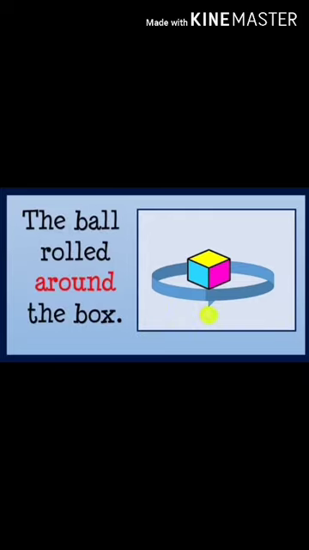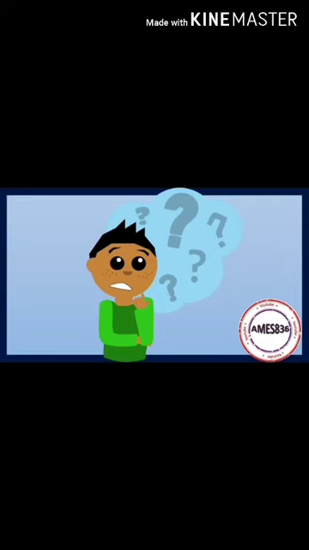The ball rolled around the box. All these words are the preposition of movement. Let us see how much you people understood. So here you can see the actions of the ball, right? There I have given a box and 4 options. You have to choose one.